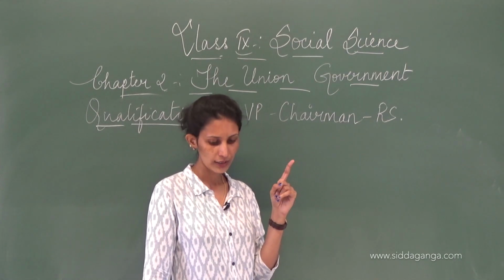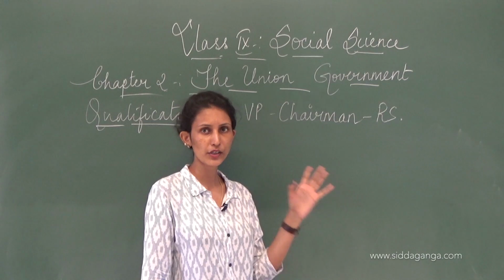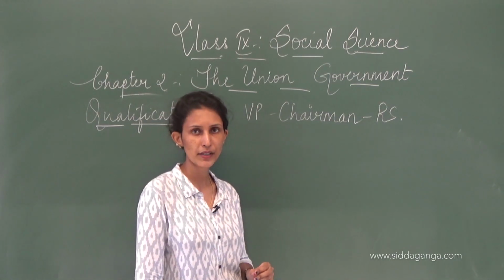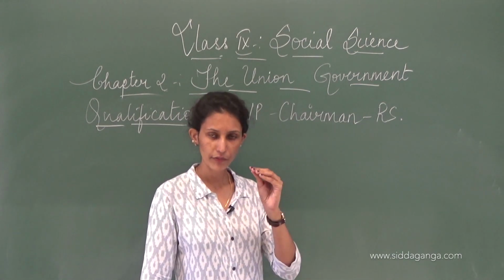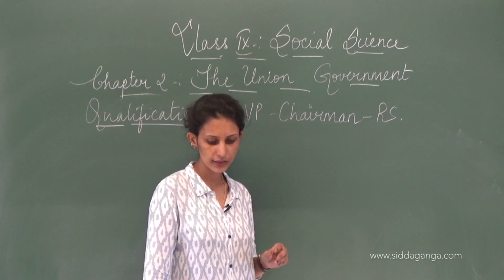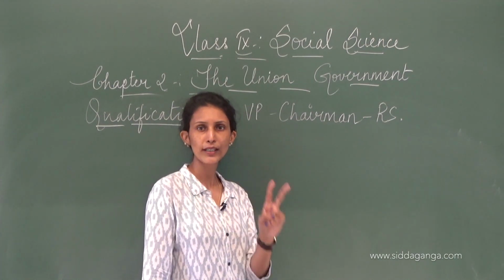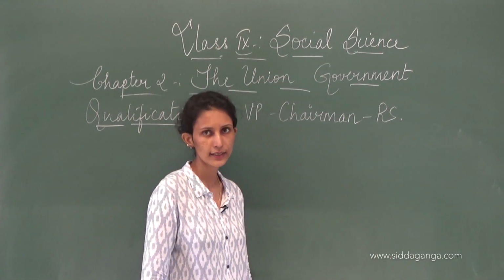Now 10% of the members, one tenth of the members, have to be present. That is 25, at least a minimum of 25 members should be present for the Rajya Sabha to function. The Rajya Sabha meets twice in a year, and when they meet, at least 25 members should be present to conduct that meeting.